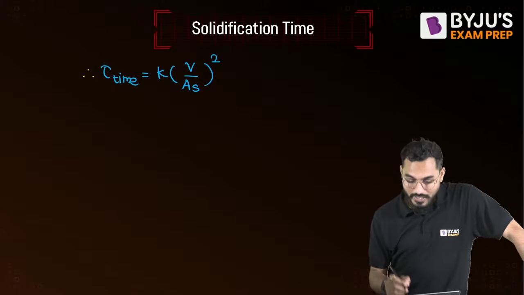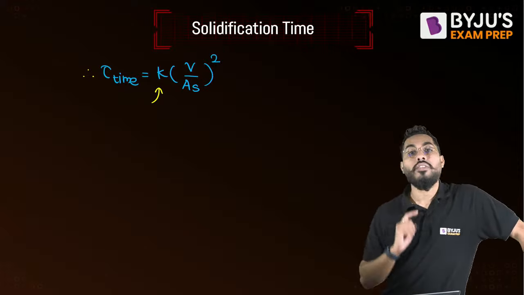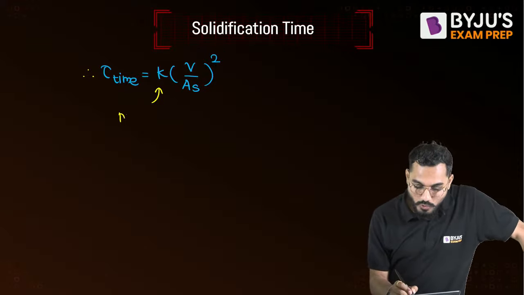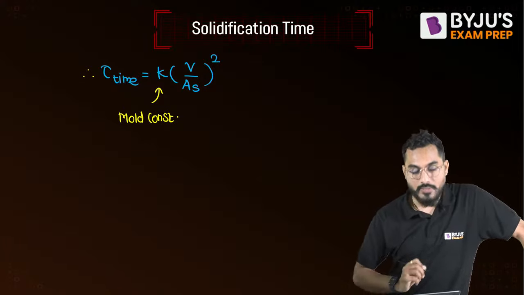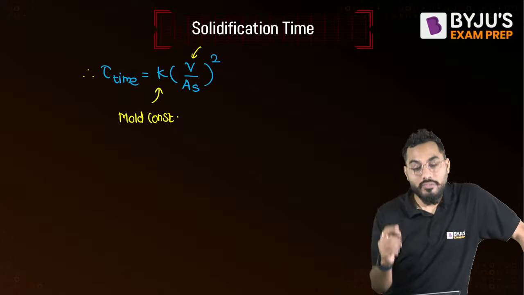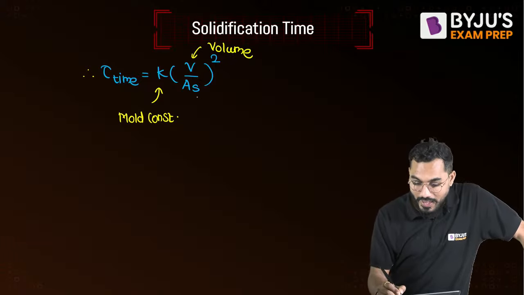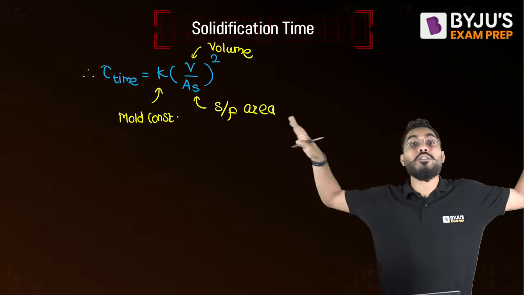From here we can say that K is called the mold constant, or the solidification factor. What is meant by V? V stands for the volume of the casting, and A_S stands for the surface area of the casting, from where heat is dissipated to the atmosphere.